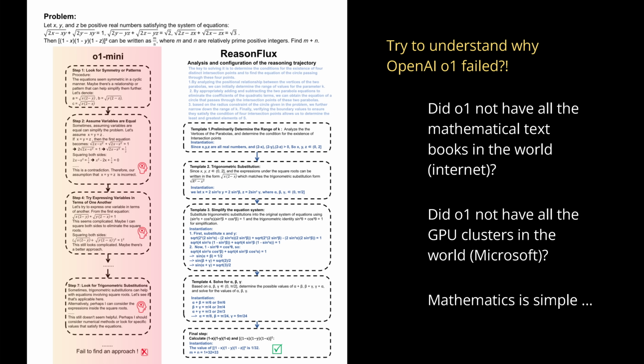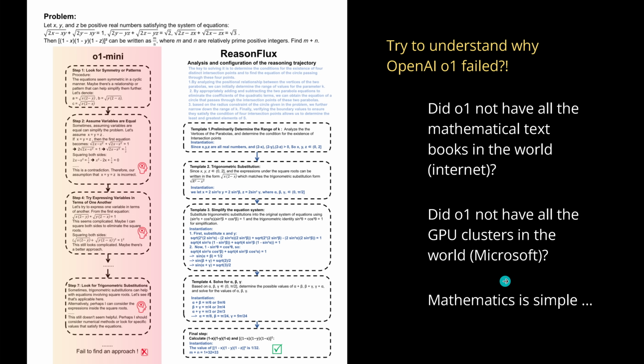But I think this information is interesting in its own right, because if you ask yourself, hey, let's try to understand why OpenAI, the O1 model, failed. Why? Did O1 not have all the mathematical textbooks in the world? I mean, in the whole internet? Was O1 not able to copy the complete internet? I would say yes, they succeeded, so no problem. So they should have all those information, all those examples where we build our linear and non-linear chain of thought structures. Or did O1 not have all the GPU clusters in the world? I mean, Microsoft at the time. Yes, they did have access to all the clusters they needed.